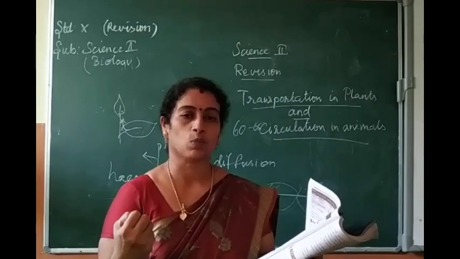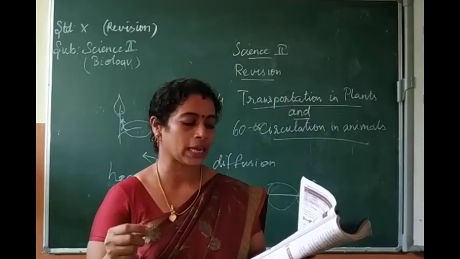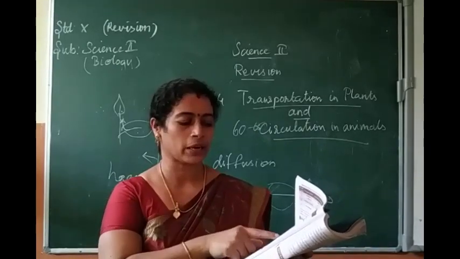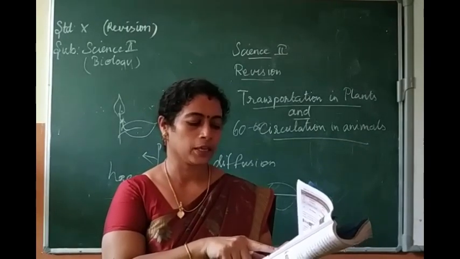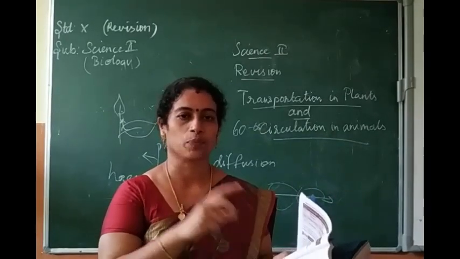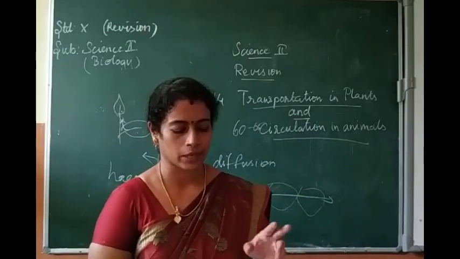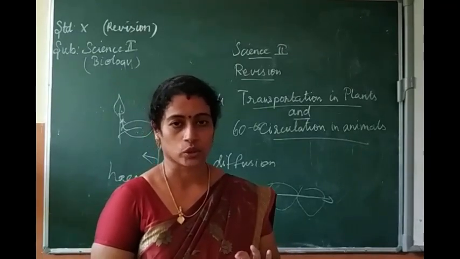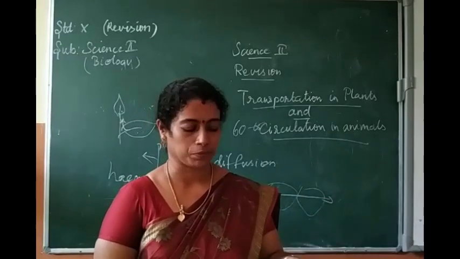That's the second function. The lymph also carries absorbed fat from the small intestine to the blood. The last point, lymphocytes in the lymph defend the body from infection. So these are some of the functions of lymph. That also you have to mark and study. This extra question I am giving, page number 212. What are the functions of lymph?